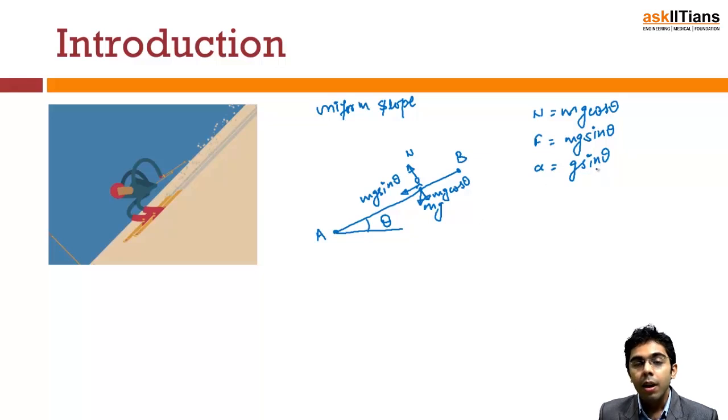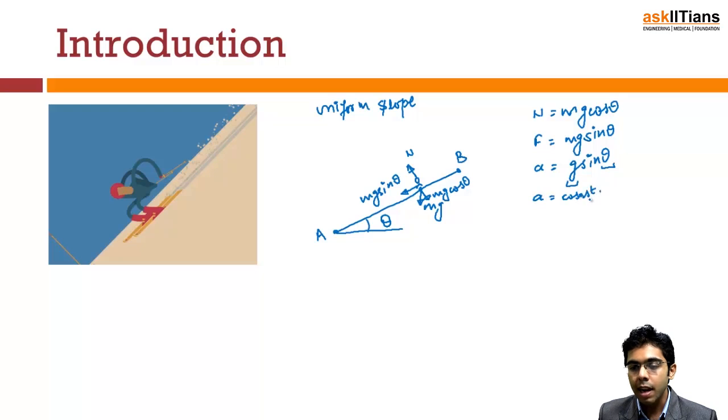Now, I talked about the uniform slope. What did I say? Uniform slope means theta remains constant for the complete motion. Since g is constant and theta is constant, a will be constant. So a is a constant.